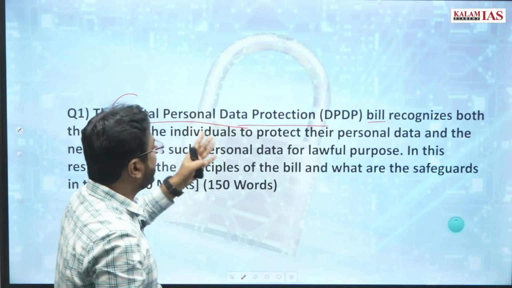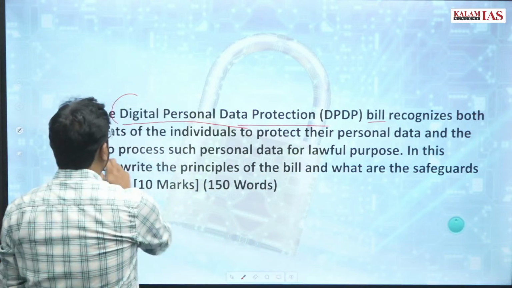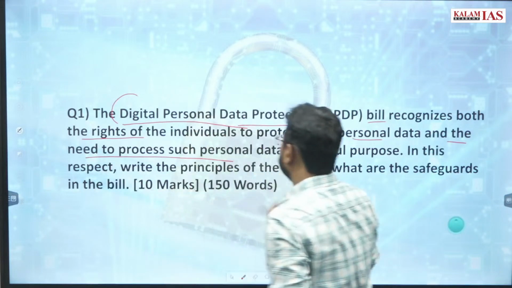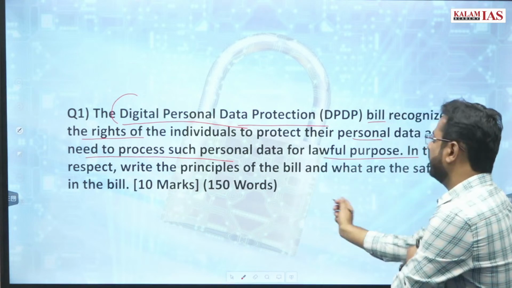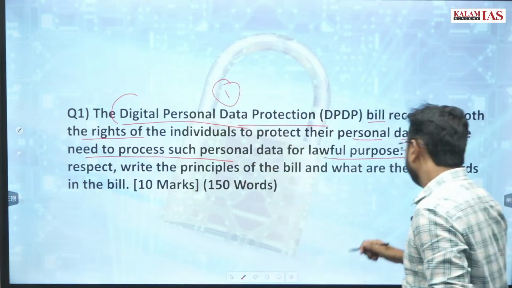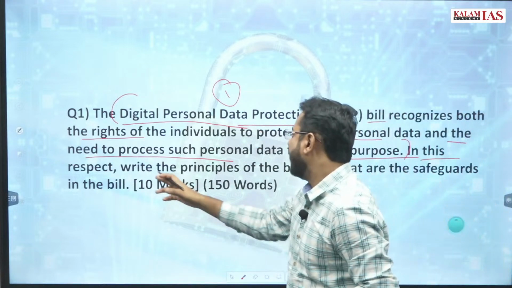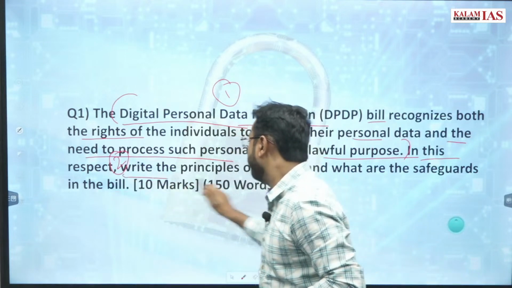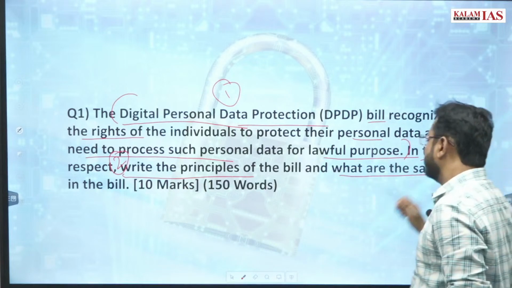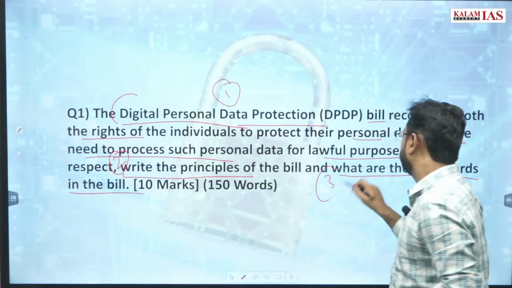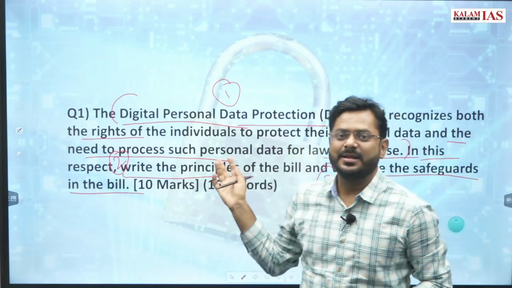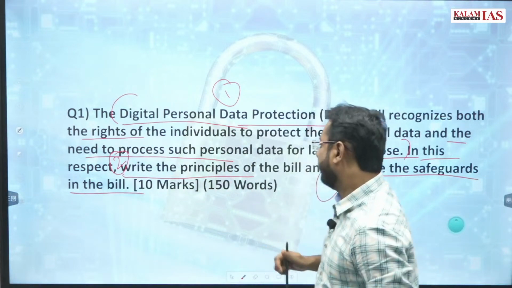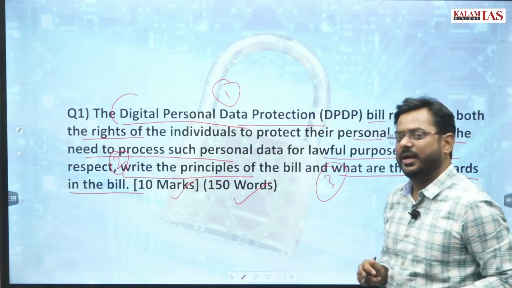The Digital Personal Data Protection Bill recognizes both the rights of individuals to protect their personal data and the need to process such personal data for lawful purposes. So this is one part. The second part is, in this respect, write the principles of the bill. And in the third part, what are the safeguards in the bill. So mainly there are three parts, but you will mostly focus on part number two and part number three, right? It is a 10 marker question, you have to write only in 150 words.